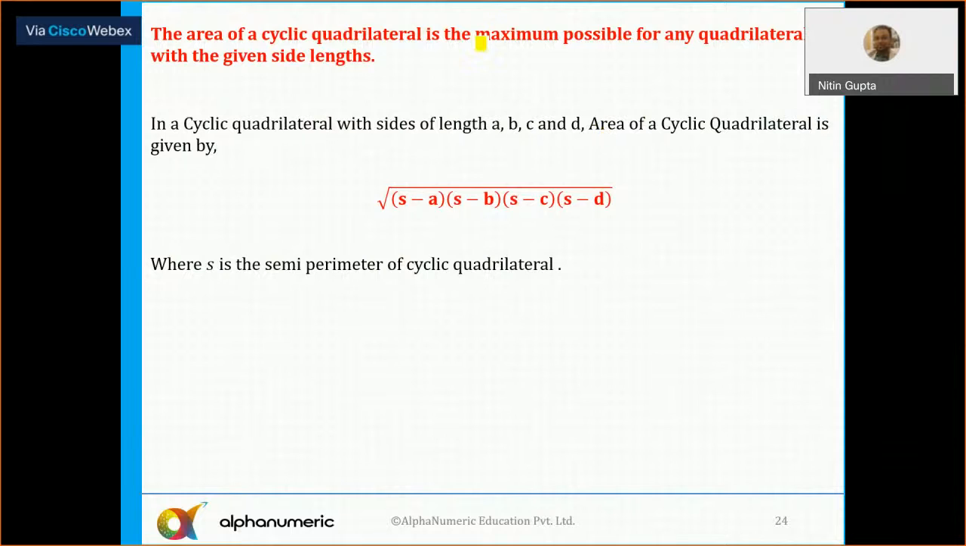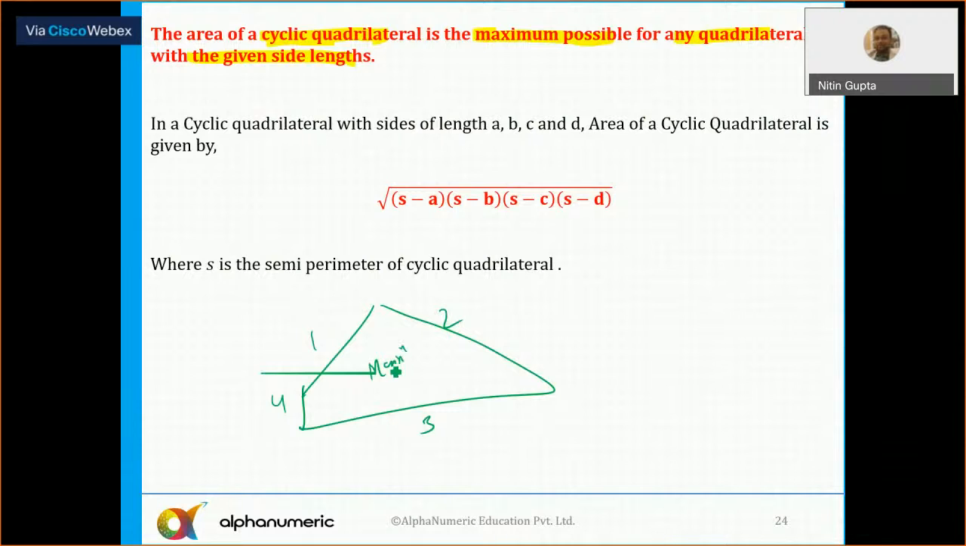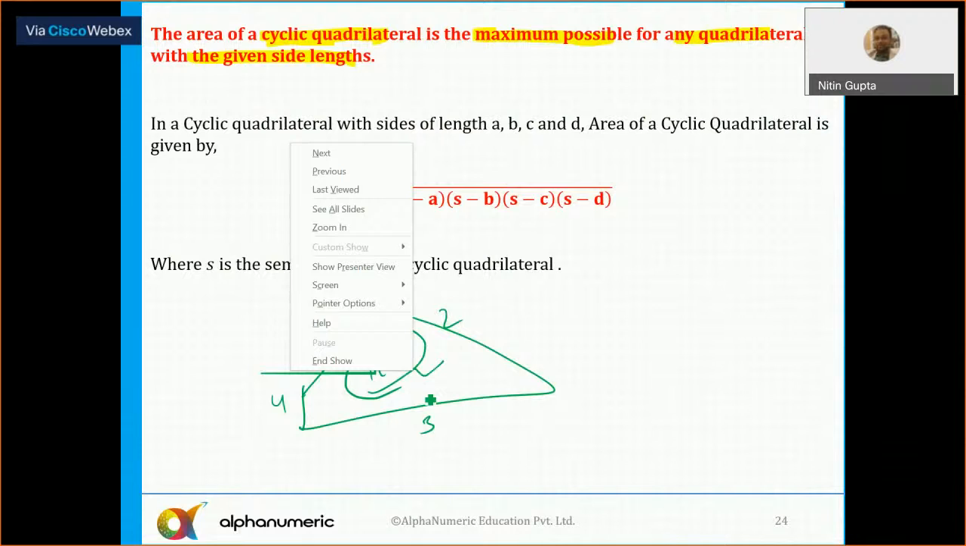the area of a cyclic quadrilateral is the maximum possible for any quadrilateral with given side lengths. So if a general quadrilateral is given with sides 1, 2, 3, 4, and the question is what is the maximum area of this quadrilateral, then the area will be maximum when it is cyclic.